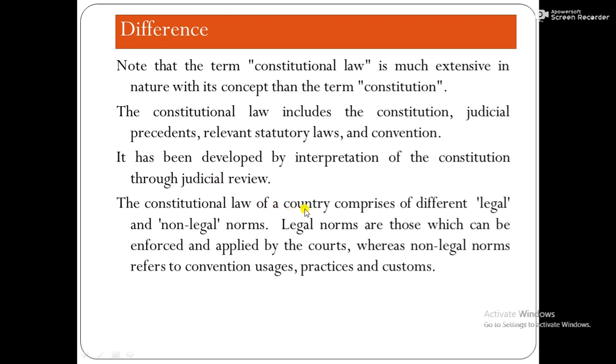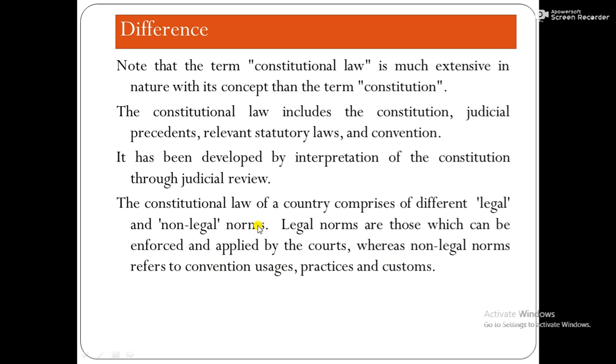The constitutional law of the country comprises different legal and non-legal norms. Legal norms are those which can be enforced and applied by the courts, whereas non-legal norms refer to conventions, usage, practices, customs. Legal norms and non-legal norms combined form the constitutional law.